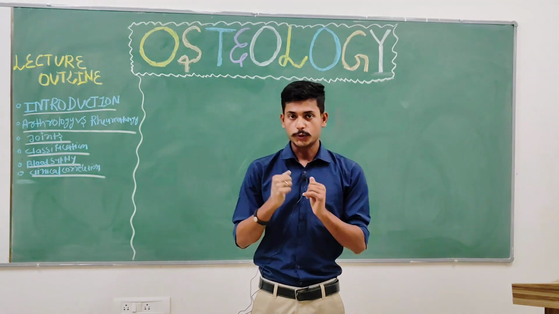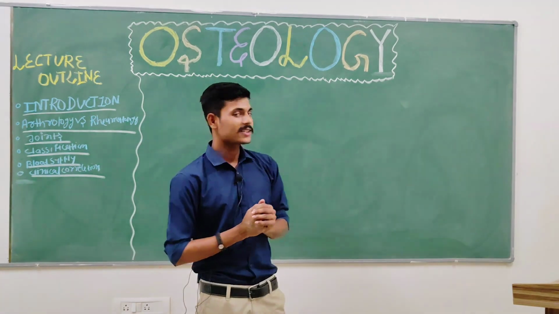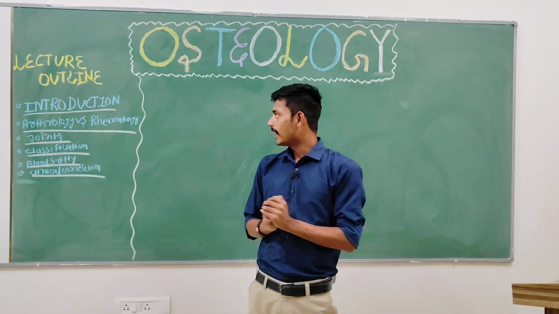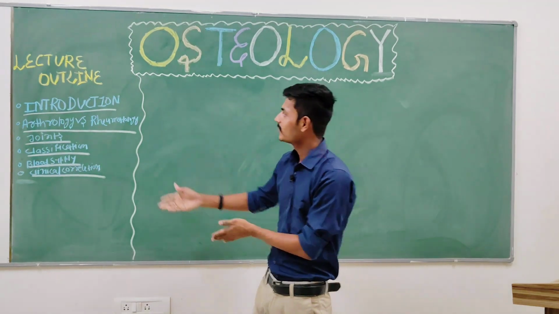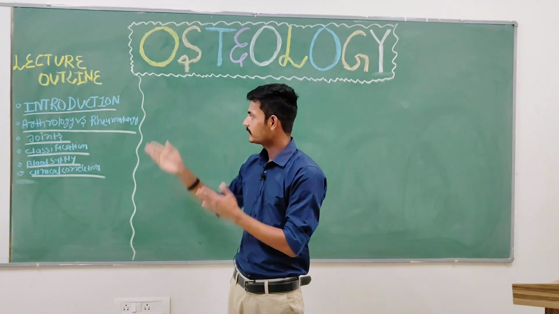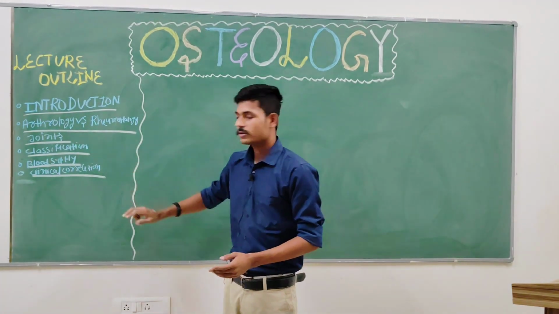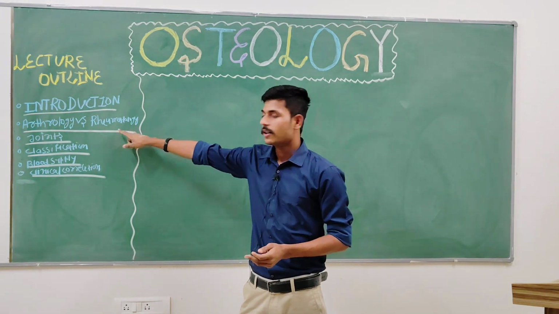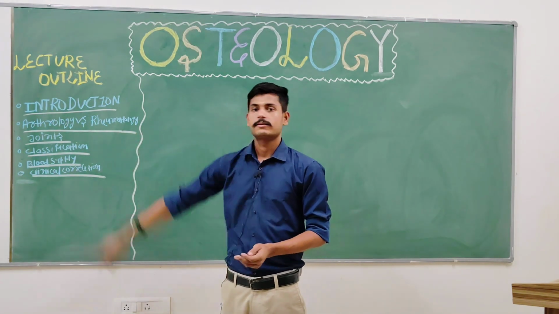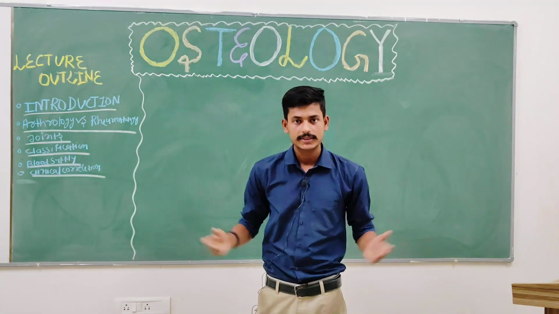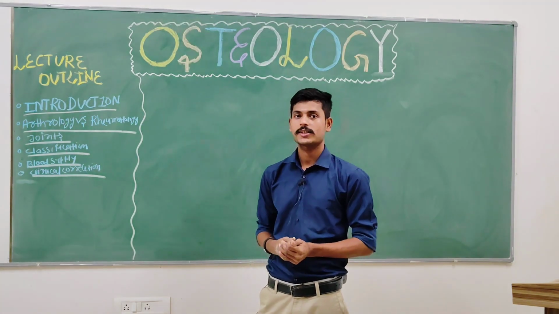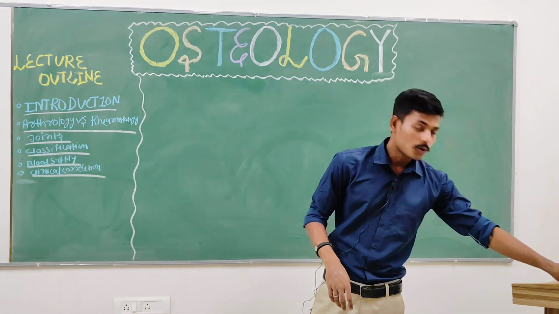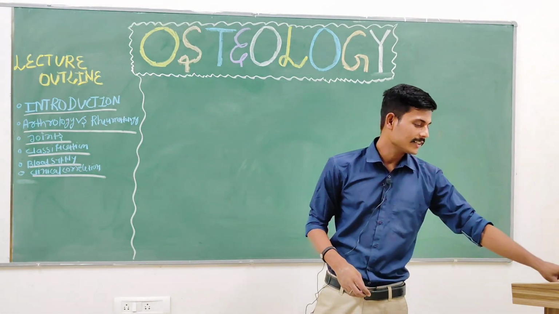So today our topic of discussion is joints. Here is the lecture outline. First we will go with the introduction, then we will discuss the two branches. The first one is called arthrology and the second one is called rheumatology. Then we will discuss the joint in detail, their classification, blood supply, along with their clinical correlations. I hope you all are fine.